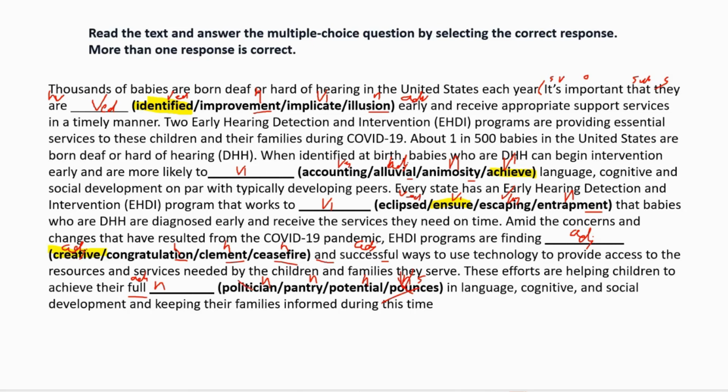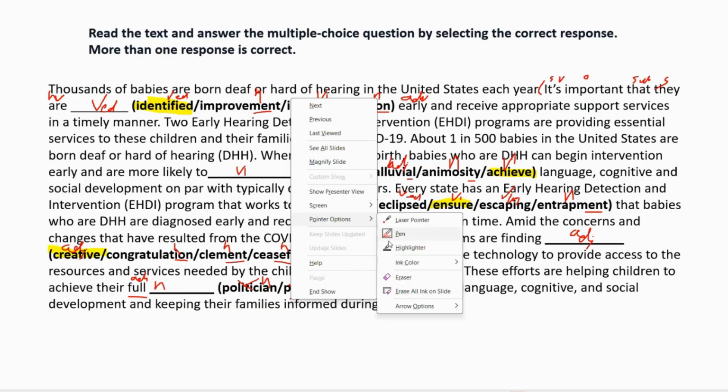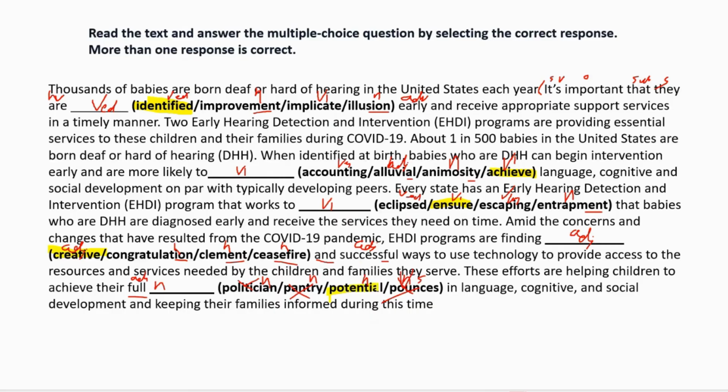Full potential is not making sense with pantry. Pantry is something related to the food, like a kitchen. So full potential is making more sense. So without reading anything, we got most of the answers. Just for one, we have to read. So this one was pretty easy.